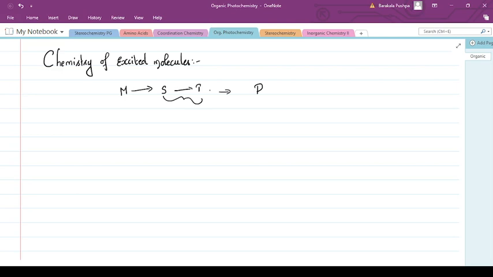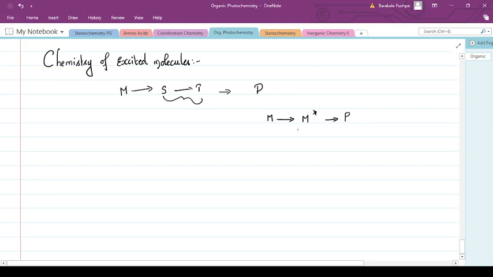The molecule in its excited state can lose energy by intramolecular energy transfer. Suppose a molecule absorbs energy and gets into an excited state; only the excited state molecule will undergo different types of photochemical reactions to give a product.